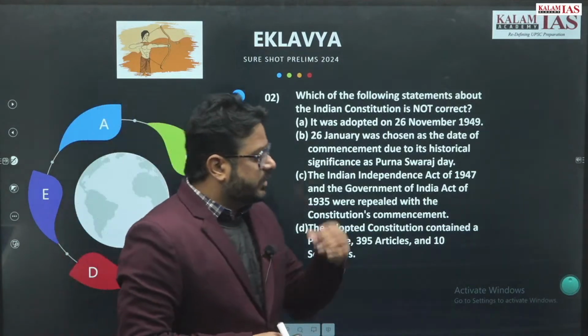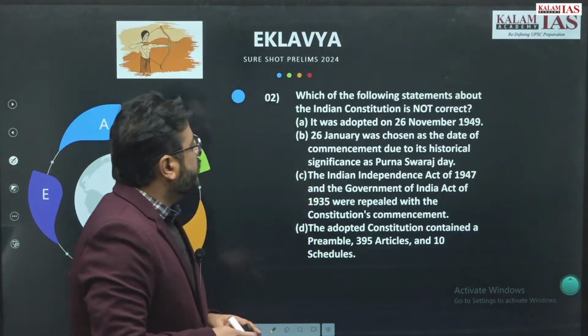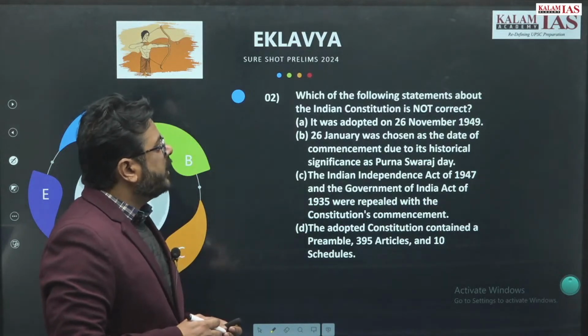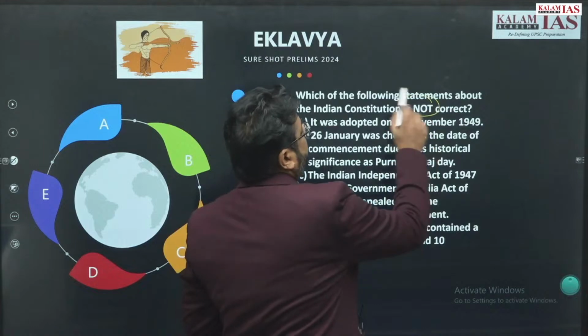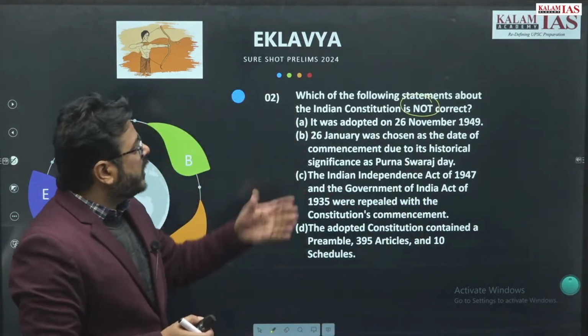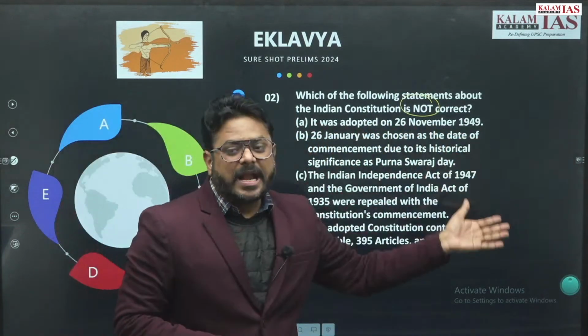Second question is, which of the following statements about the Indian Constitution is not correct? Once again, not correct is being asked. It was adopted on 26 November 1949.